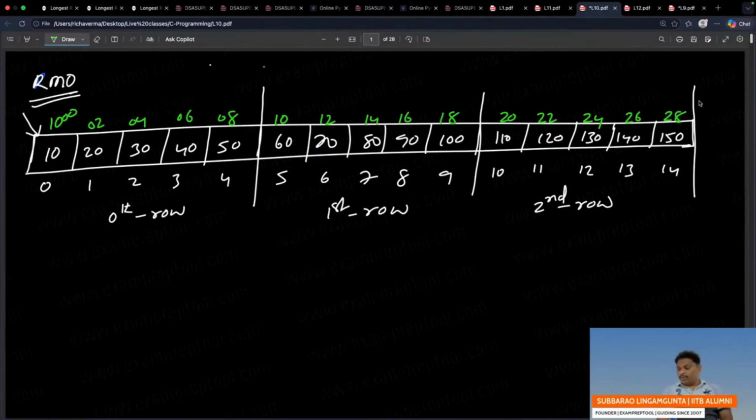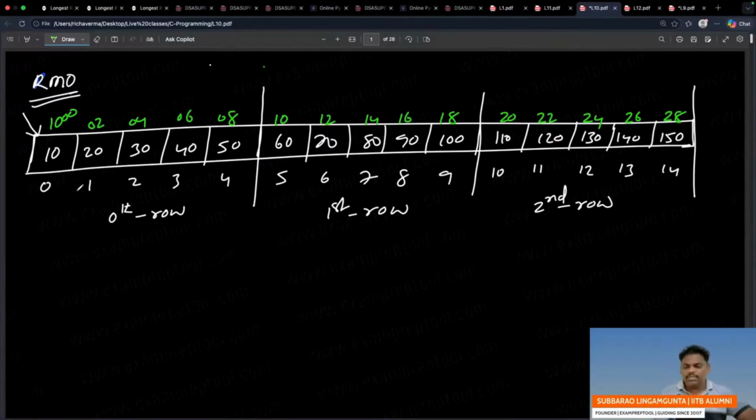From now onwards, if anyone asks you how a 2D array is stored inside the computer: every 2D array, 3D array or 4D array, anything, will store inside the computer as a 1D array only. Like this, in the inside memory it will store. How? Row by row. Column major order means column by column it will store.